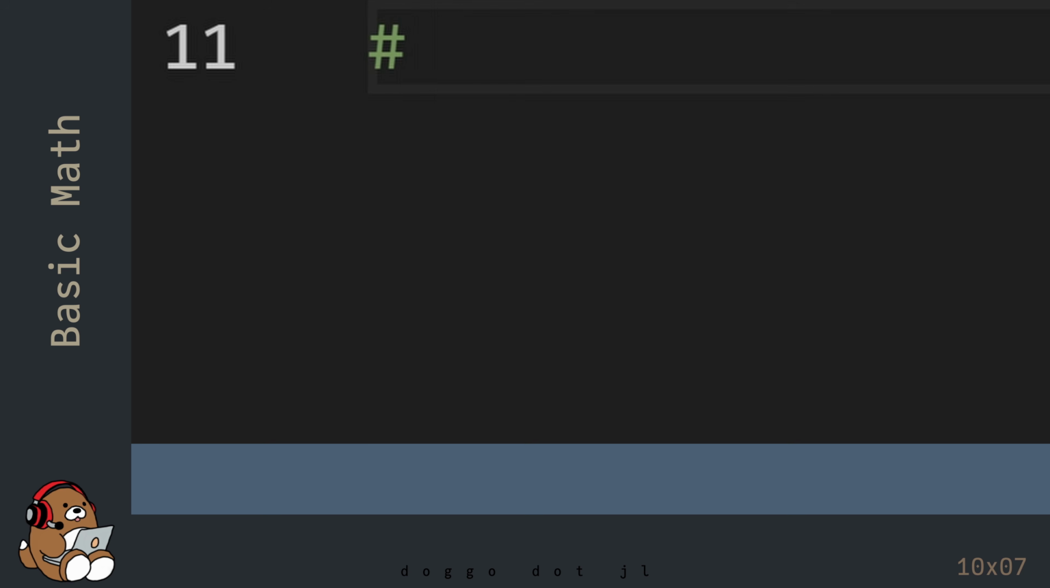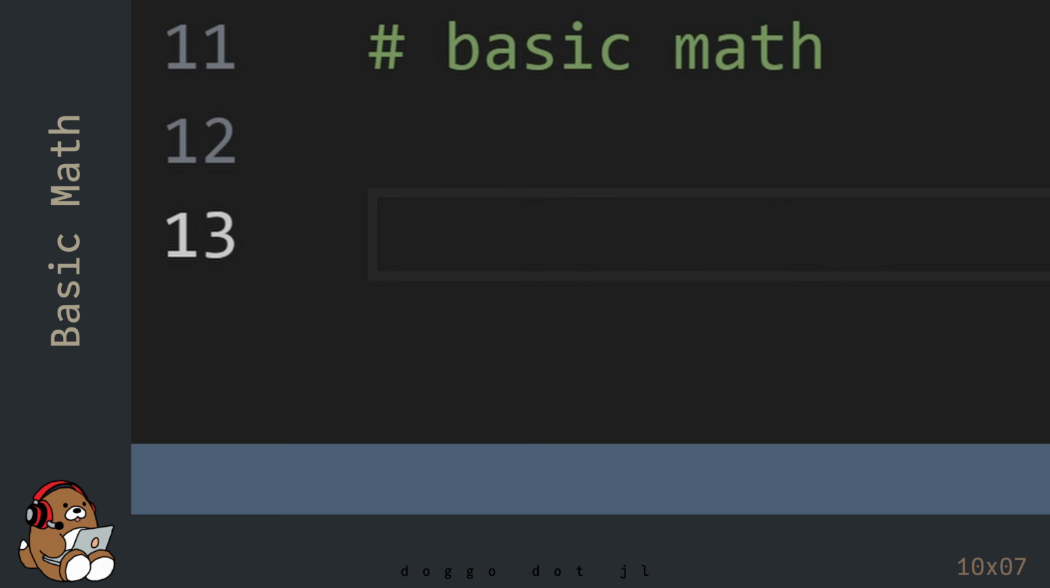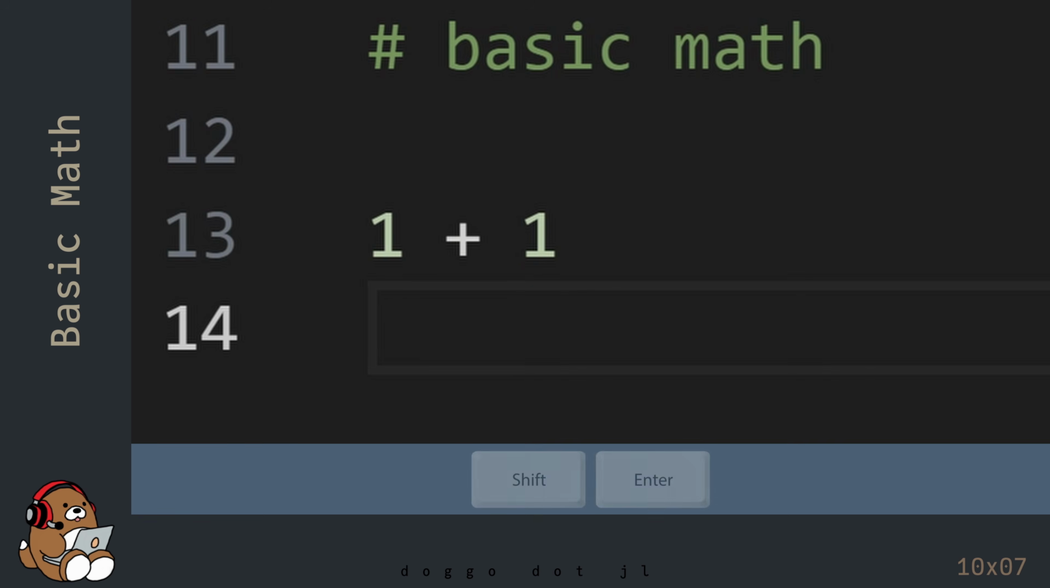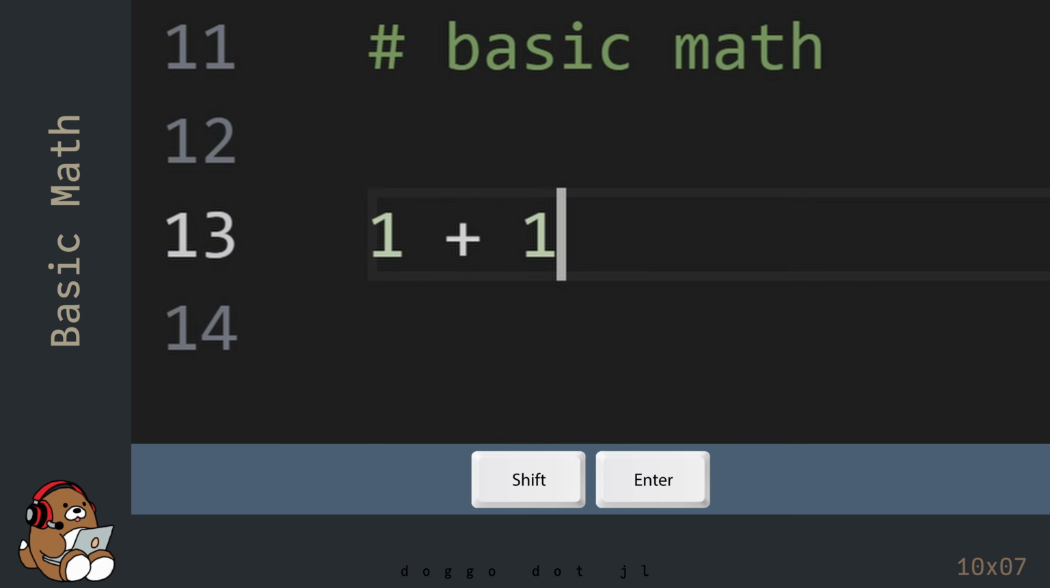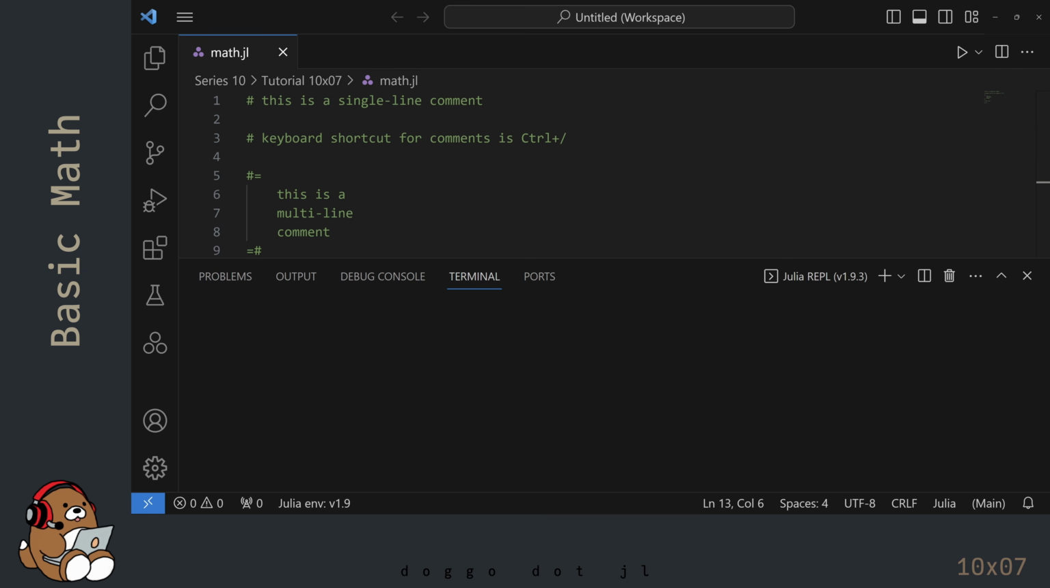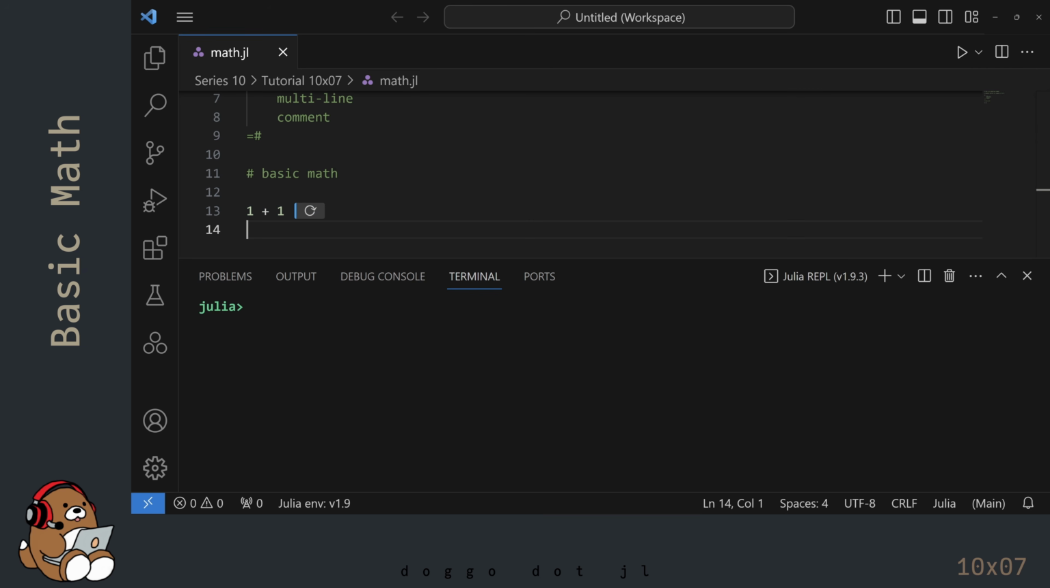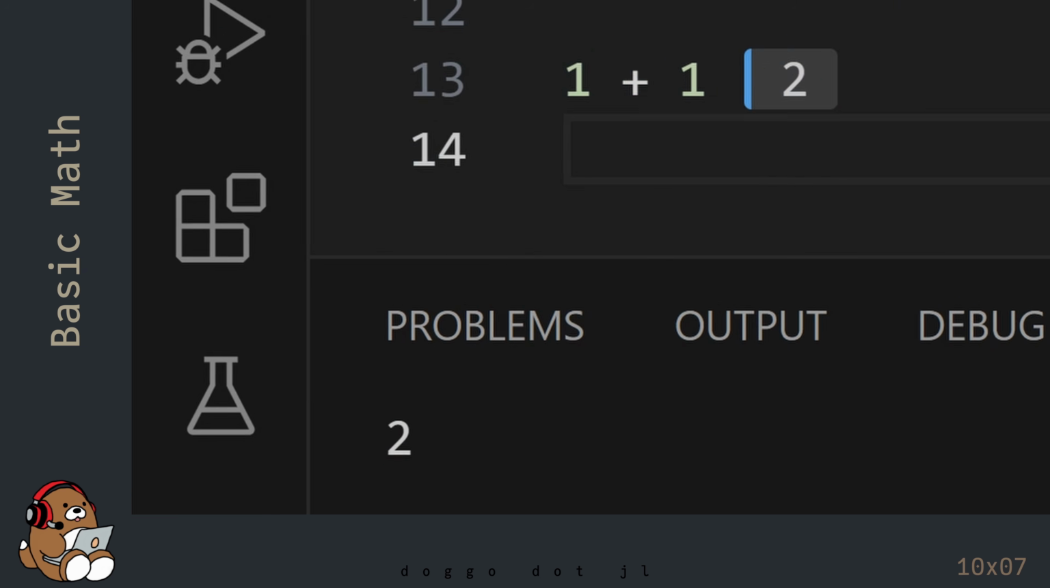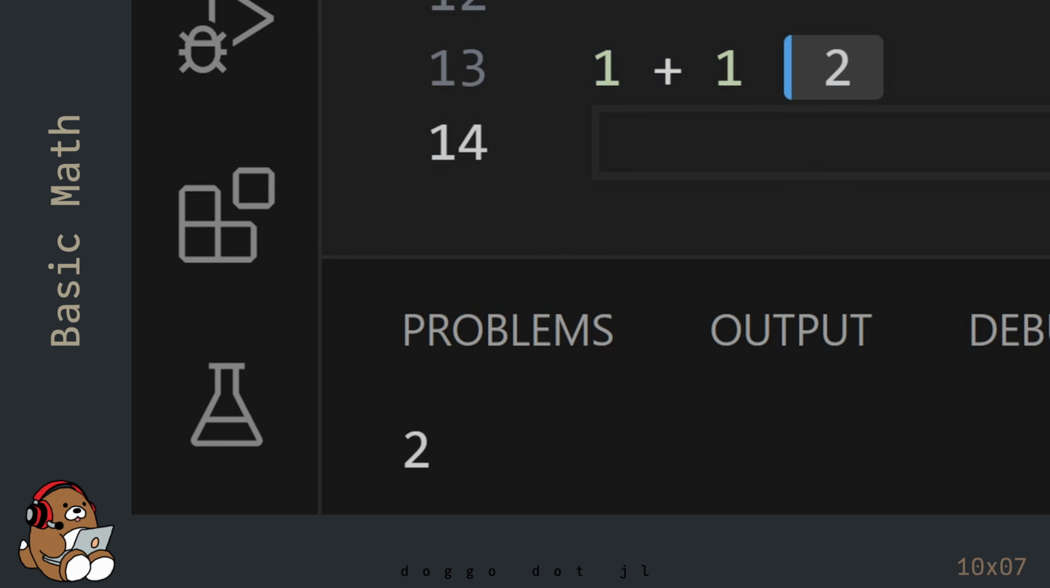Now that you know how to write comments, here's how to perform some basic math operations in Julia. Type in 1 space plus space 1. Place the cursor at the end of the line and then hit Shift-Enter. The Julia REPL will launch automatically, and you'll see the number 2 appear in both the REPL as well as next to your line of code.